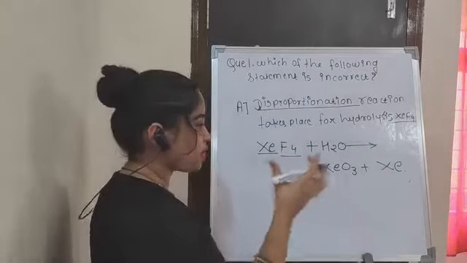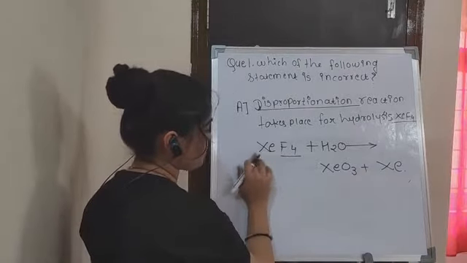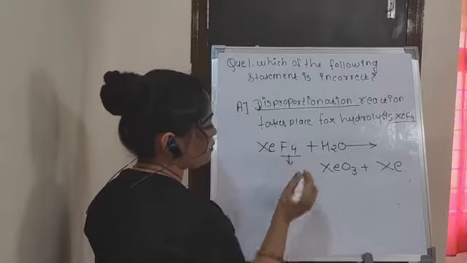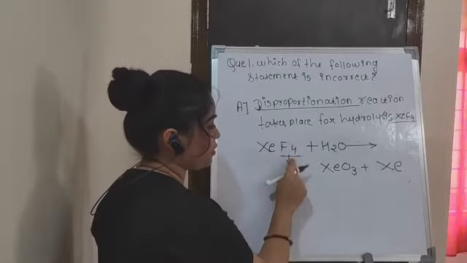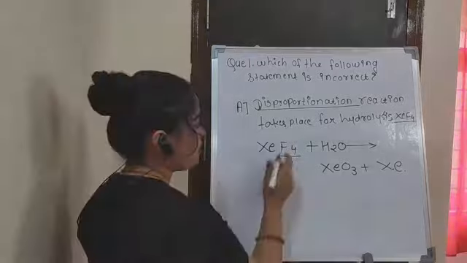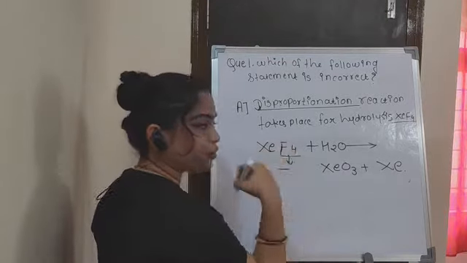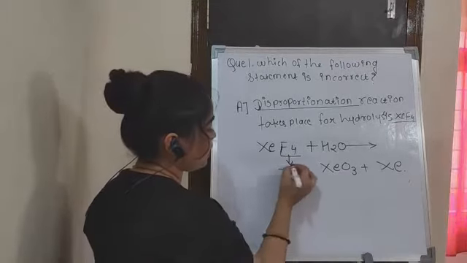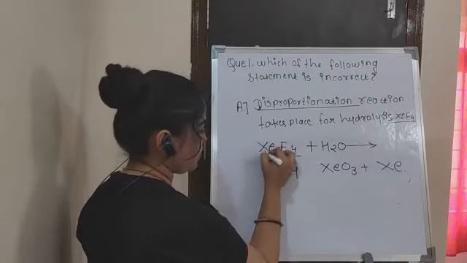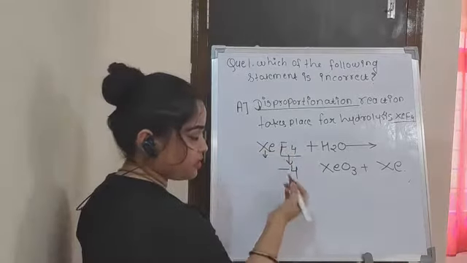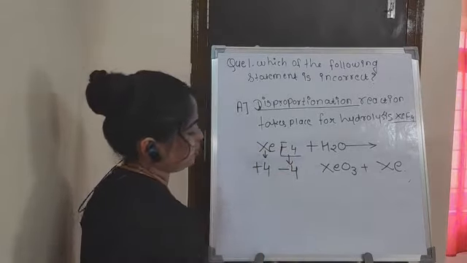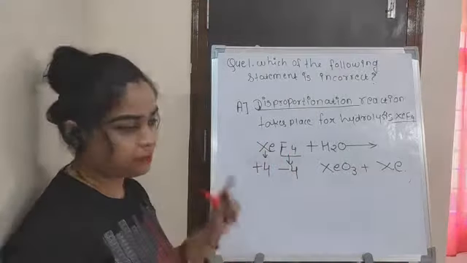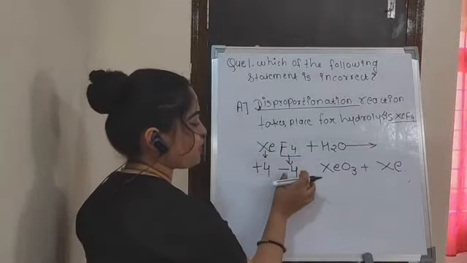In this case, first of all, we have to calculate the oxidation number of xenon here. For one fluorine there is -1. Here there are 4 fluorines, so for 4 fluorines we have the oxidation number -4. If we consider here the Xe, then the oxidation number for xenon is +4, because the oxidation number in a compound should be balanced. Therefore this is the stable compound. So now +4 and -4.